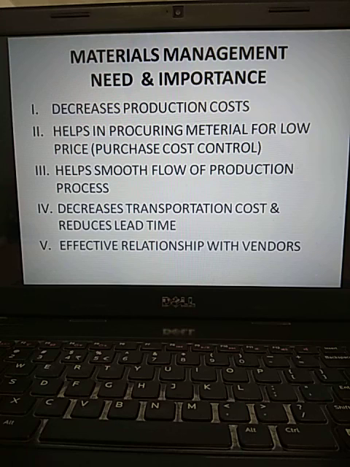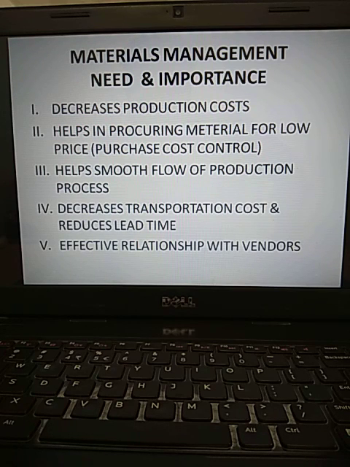What do you mean by that? Whenever the materials run out, you are going to put the order to receive that material. The time gap, 1 week, 1 month, is what we call lead time. If more lead time is there, it's nothing but wastage of the available resources.